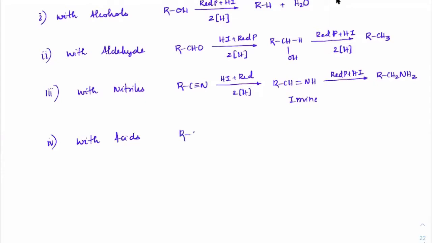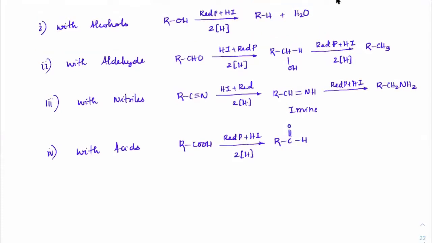So with acids, RCOOH. First, when we react that with red phosphorus and HI, 2 nascent hydrogens are required to first convert that into an aldehyde. You remember, the same way you remove OH from here, you require 2 nascent hydrogens. Same way, remove OH from here, you require 2 nascent hydrogens. Once you get that, again you react with red phosphorus and HI. So I'll convert this into alcohol.